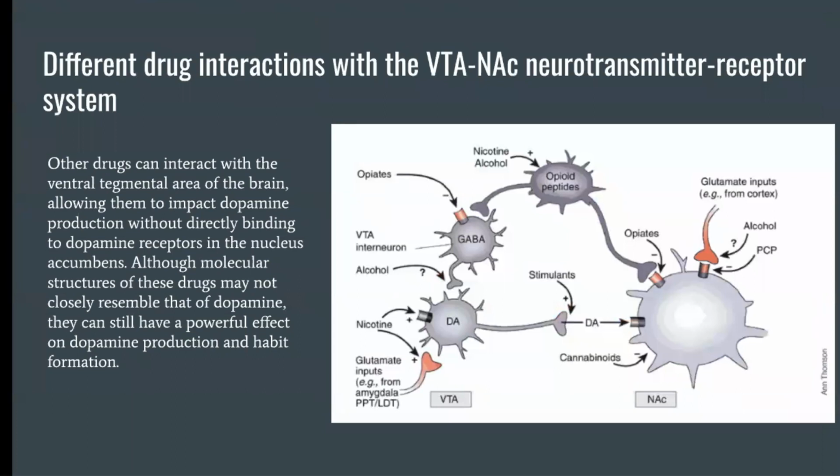Now, different drugs also interact with the ventral tegmental area of the brain, as we see here, even if they do not have a similar structure to dopamine. They can impact dopamine production without directly binding to dopamine receptors in the nucleus accumbens by interacting with the ventral tegmental area of the brain, leading to dopamine production.